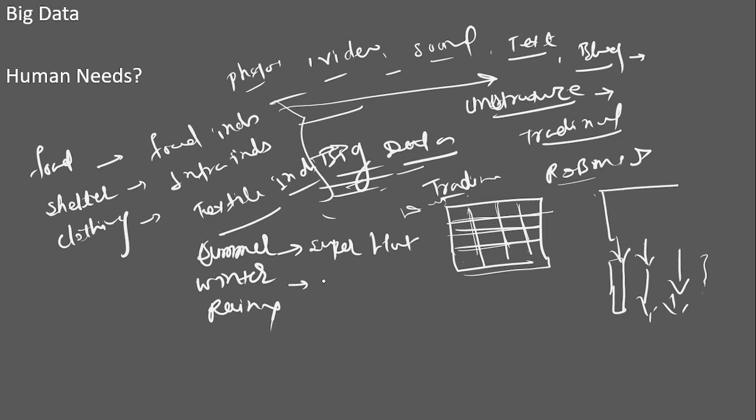In winter we have super cold. Again, Nagpur is super cold, right? And in the rainy season, super duper rain in most places here in India. So we are in India, and there are three seasons: summer, winter, and rainy. Summer super hot, winter super cold, and rainy season super rain.